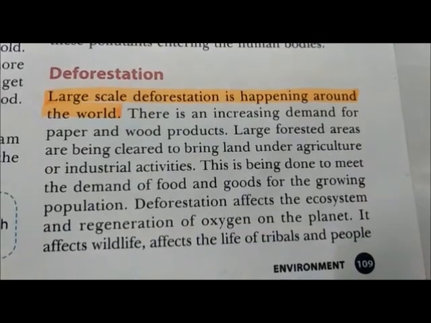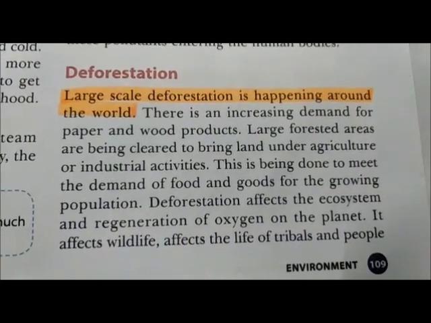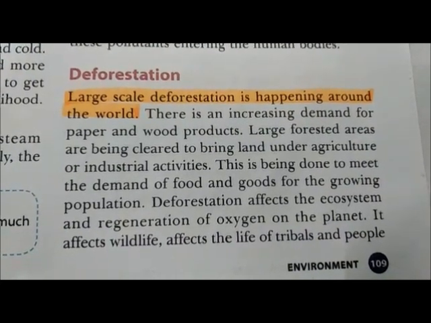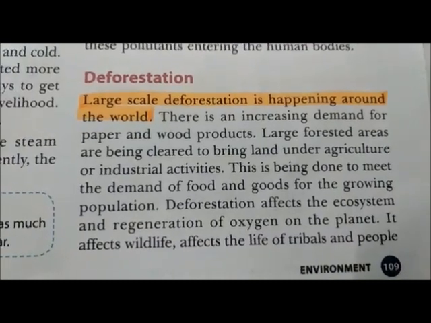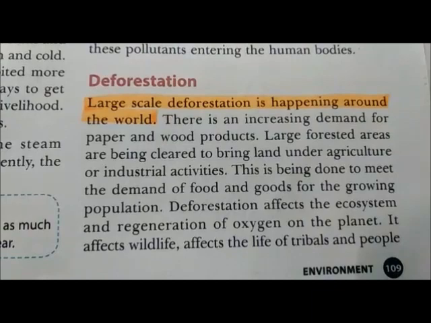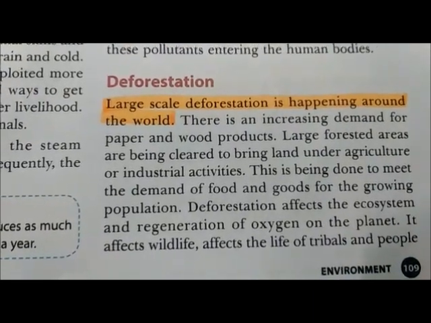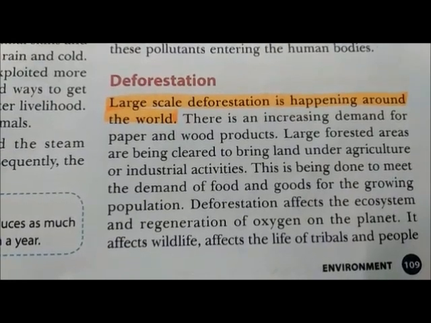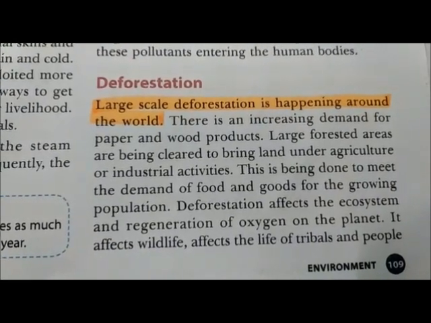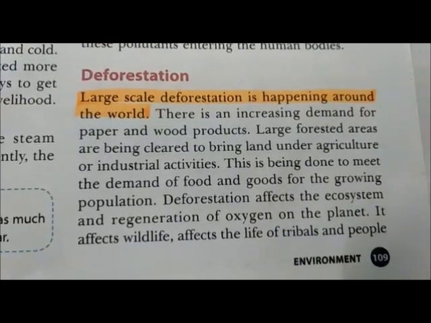Next is deforestation. Deforestation means cutting off trees. Why deforestation is increasing so much on large scale? And the answer is number 1, increasing demand for paper and wood products. Paper is used to make book, copies, newspaper, magazines, etc. and wood products to make furniture, home, etc.